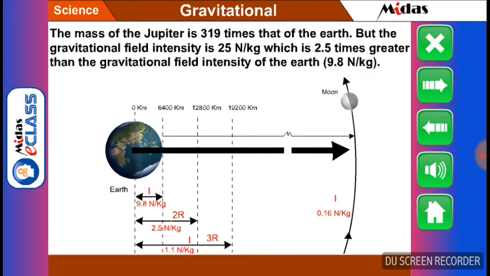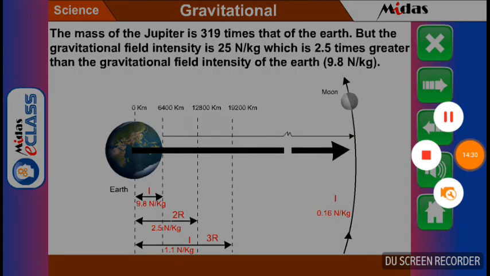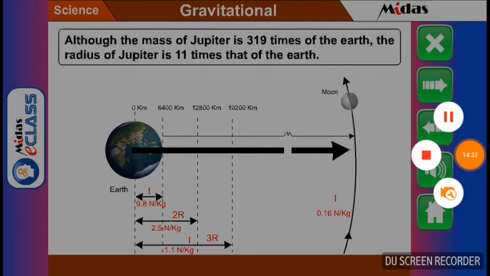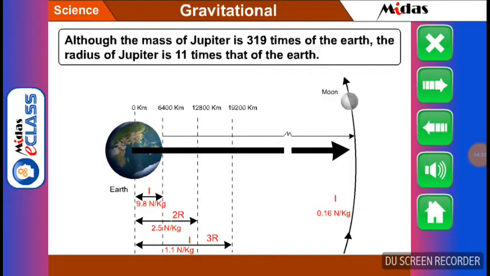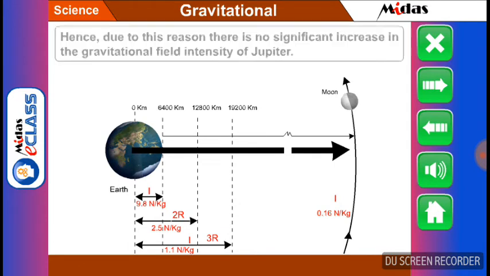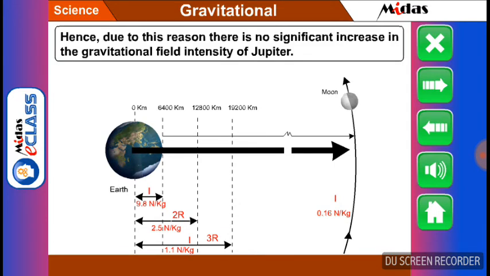Students, the mass of the Jupiter is 319 times that of the Earth. But the gravitational field intensity is 25 Newton per kg, which is 2.5 times greater than the gravitational field intensity of the Earth, which is 9.8 Newton per kg. Can you explain it? Although the mass of Jupiter is 319 times of the Earth, the radius of Jupiter is 11 times that of the Earth. Hence, due to this reason, there is no significant increase in the gravitational field intensity of Jupiter.